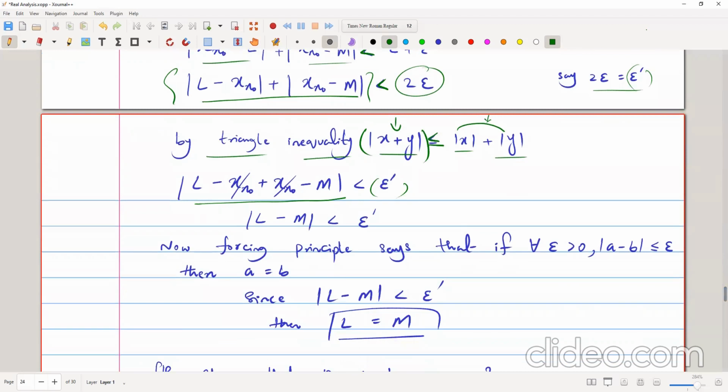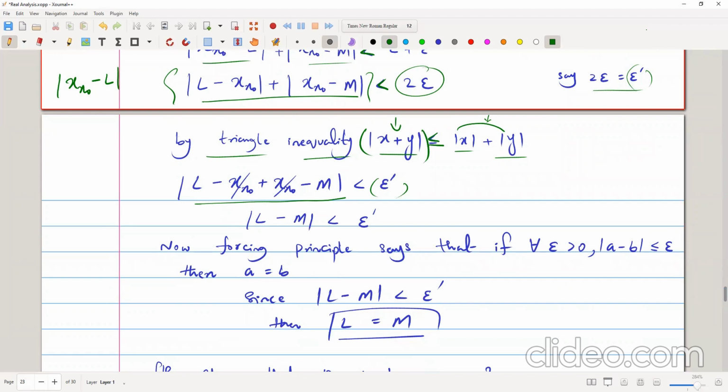So we have L minus xn naught in the mod, and we can write xn naught minus L as well, so it doesn't matter. We can write L minus xn naught, and it's the same because it's inside the mod, right?